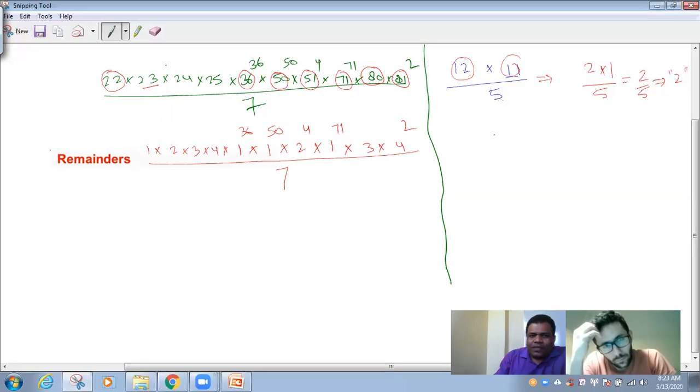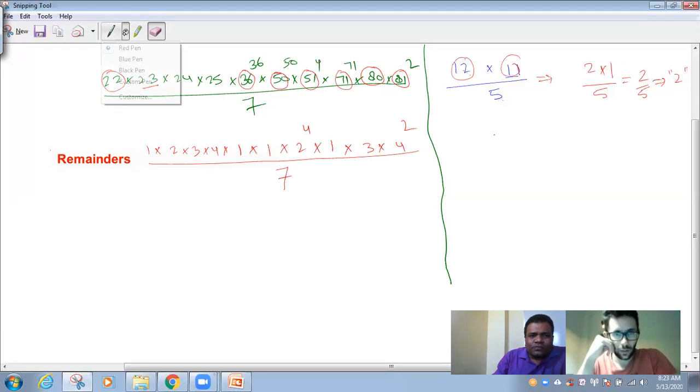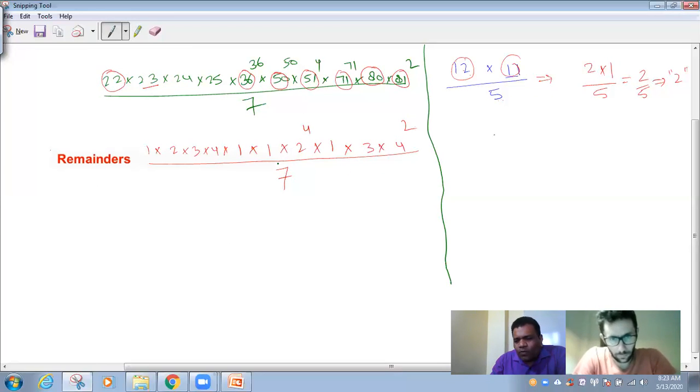And we'll keep dividing till numerator is lesser than denominator. We'll proceed again. But now let's do some exercise. What is 1 power 36? 1. What is 1 power 50? 1. What is 1 power 71? 1. So now this problem became much easier than the previous one. Even here we have two dirty numbers, 2 power 4 and 4 power 2. What is 2 power 4? 16.